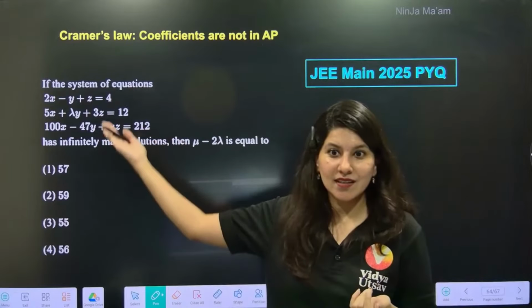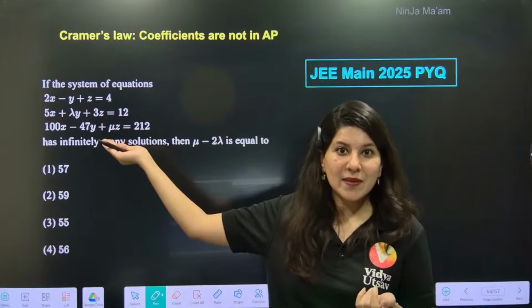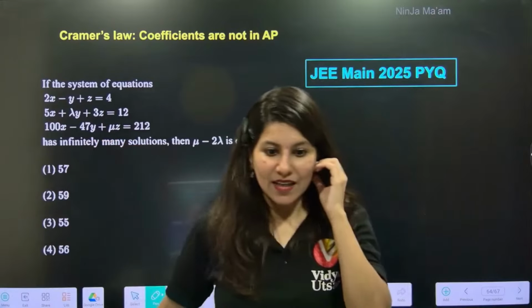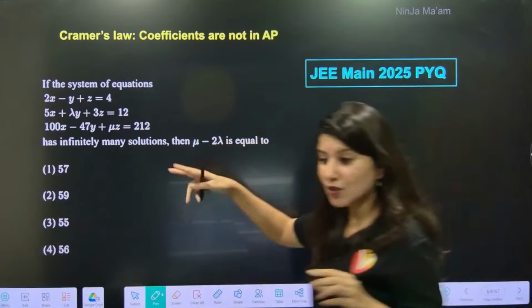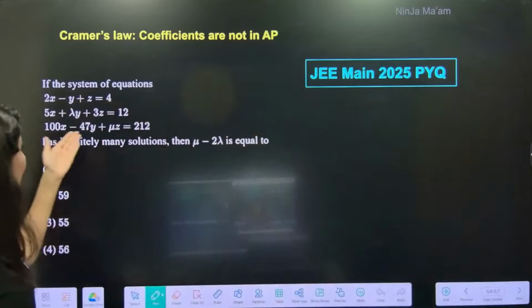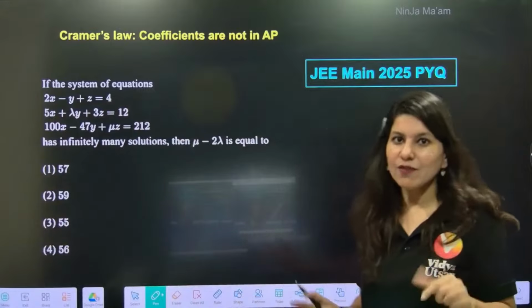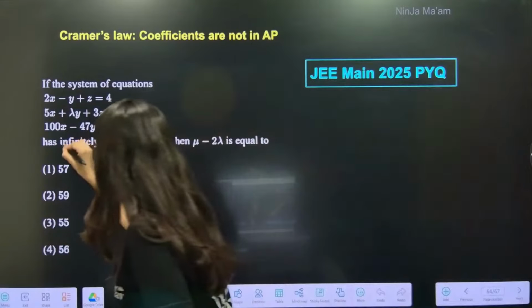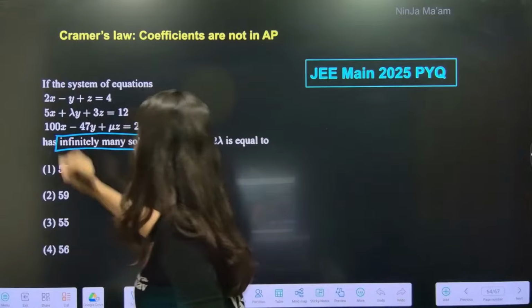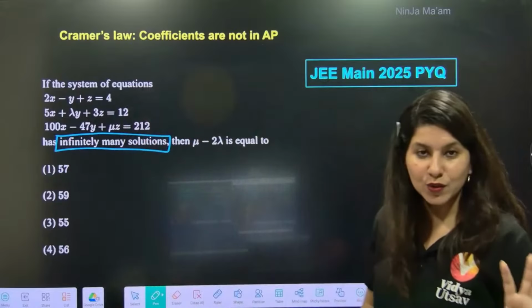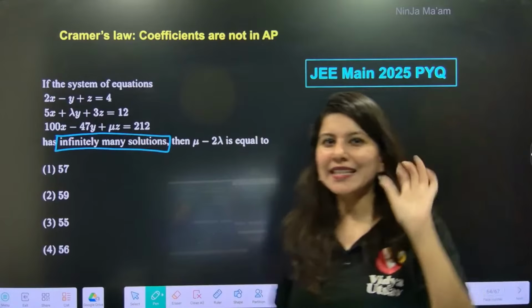See, can you see this? What is this behavior, NTA? You are asking the students to calculate two determinants involving 147 and 212. So Ninja ma'am is here. If coefficients are not in AP and infinitely many solutions are there, what you have to do is apply a little brain.